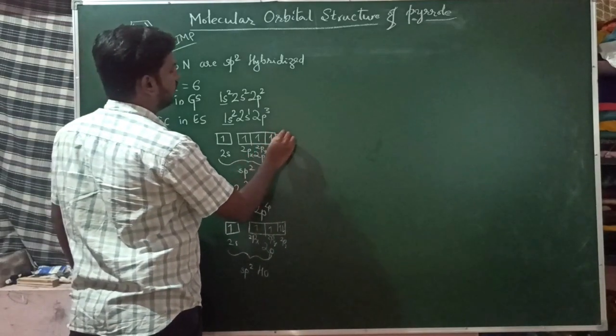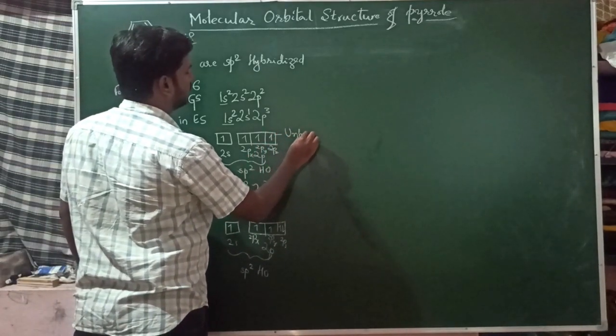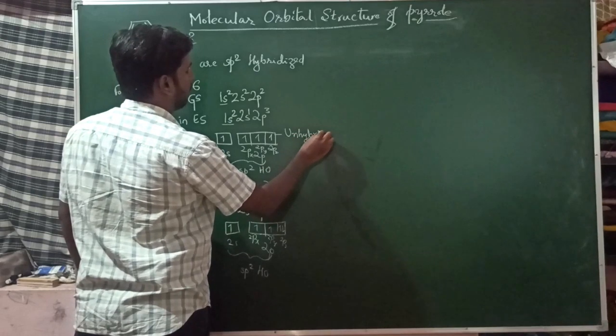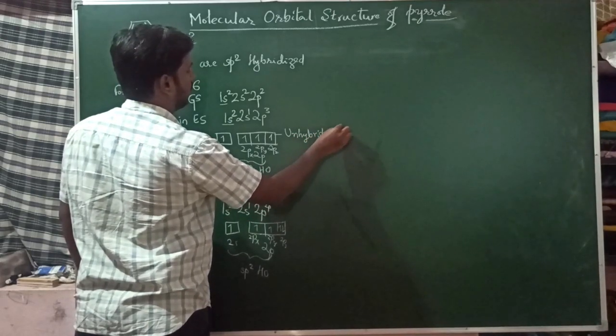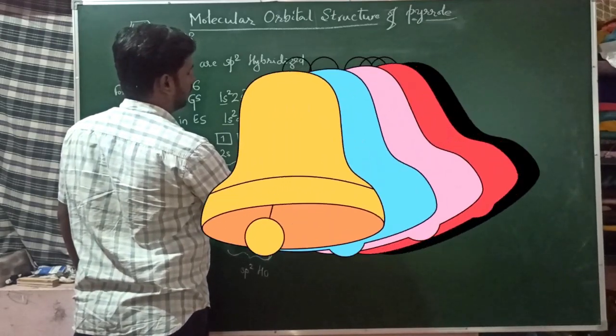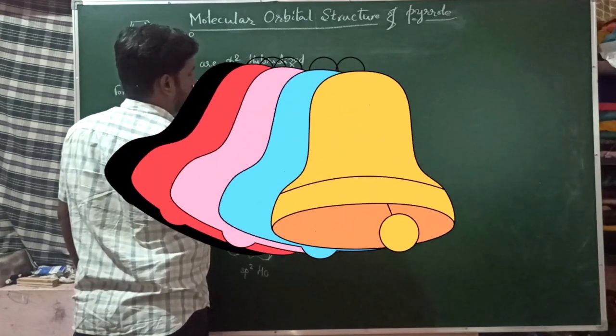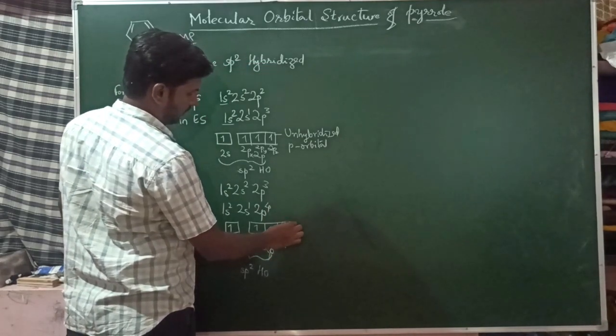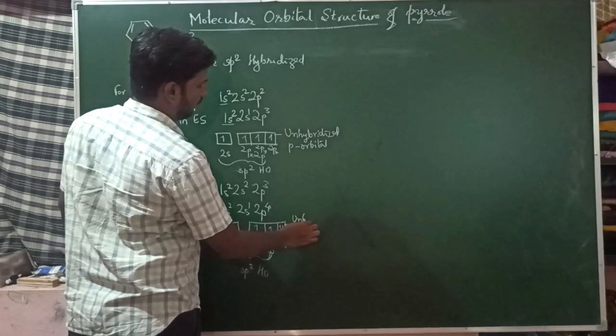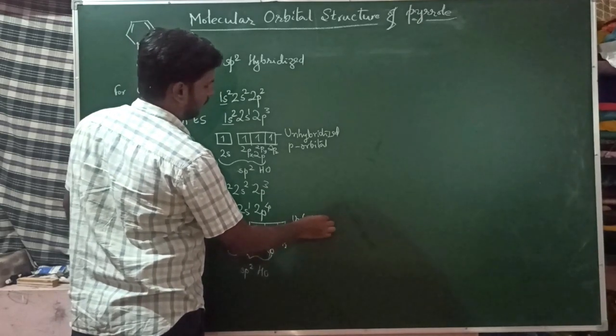This is an unhybridized p orbital, and here it is also an unhybridized p orbital.